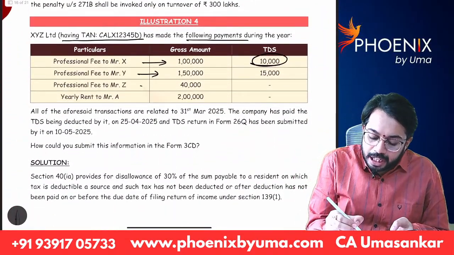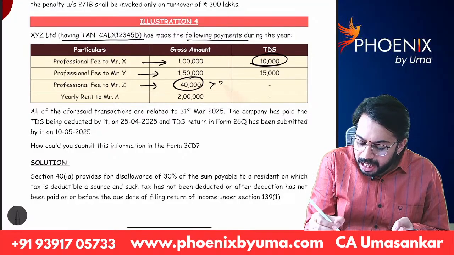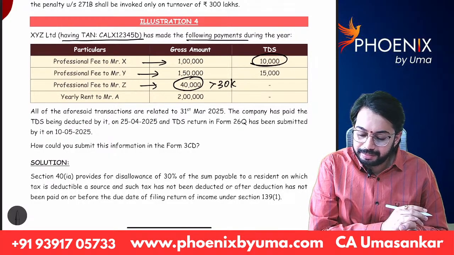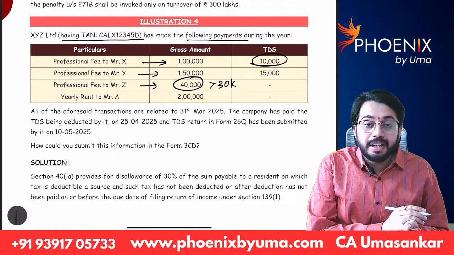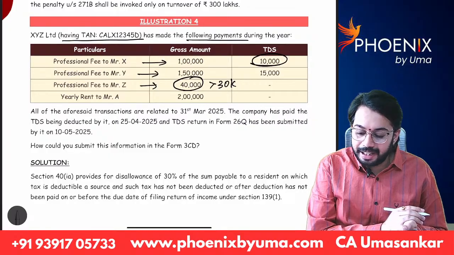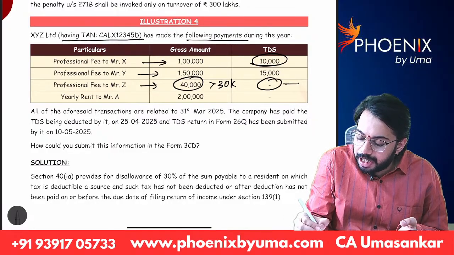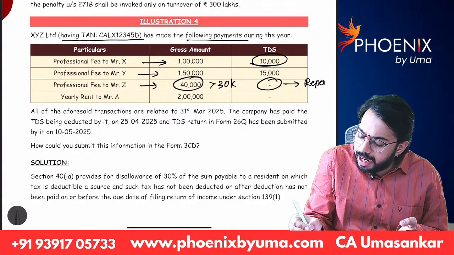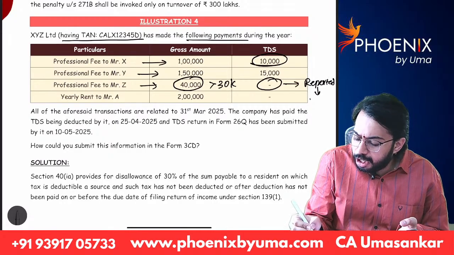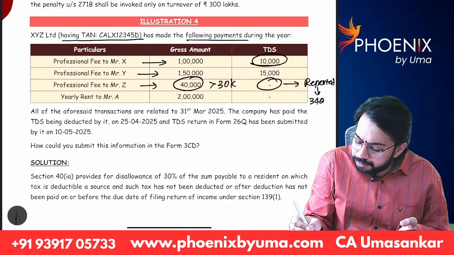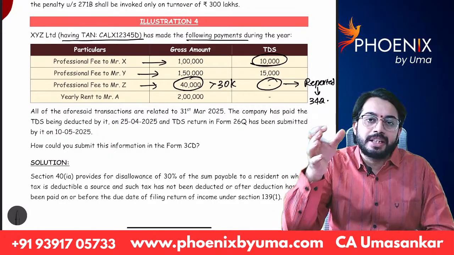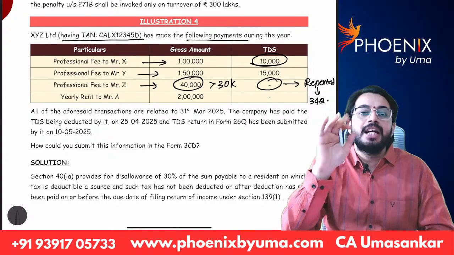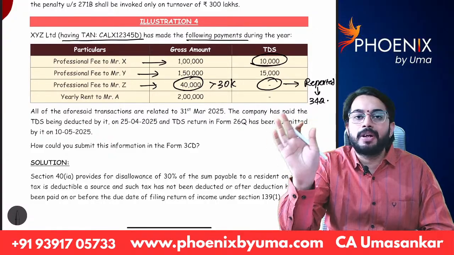Professional fees to Judge, 40,000. It is more than 30,000, isn't it? TDS is required to be deducted, but TDS was not deducted. This is to be reported in clause 34A. Payment made to Mr. Z, 40,000 professional fees, TDS not deducted, not deposited to the government.